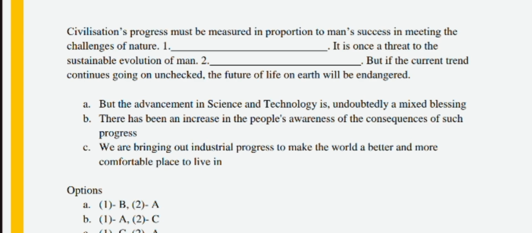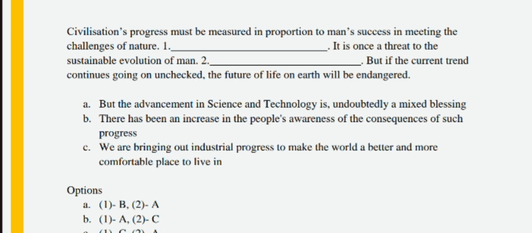For example, I will take option A. They are saying B and A are the correct options. "There has been an increase in people's awareness of consequences such as progress." I think this option doesn't work because it doesn't match the next statement, "It is at once a threat to the sustainable evolution of man." So I reject this option.